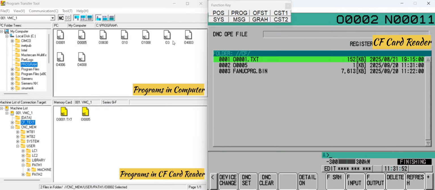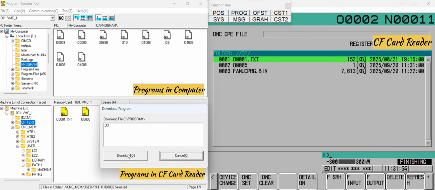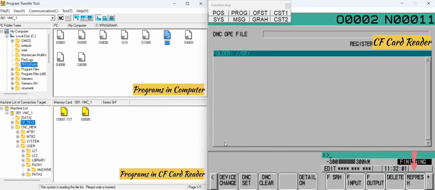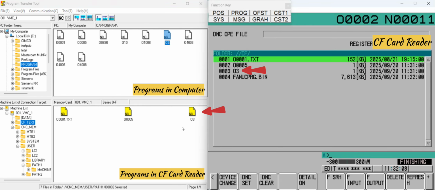Again we will drag and drop another program number 03. Press Download option. Press OK. Press Refresh soft key. Now you can see that program number 03 has been copied to CF card.